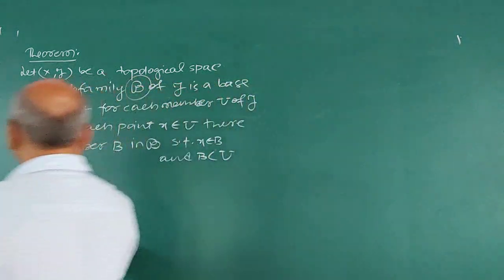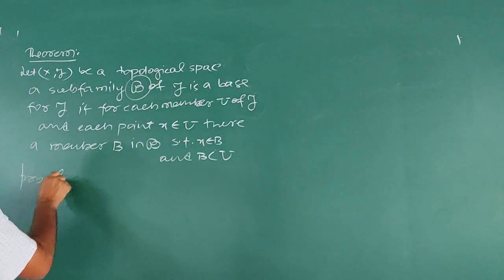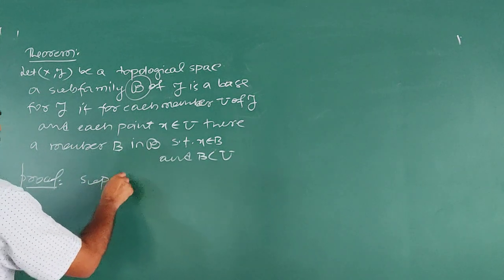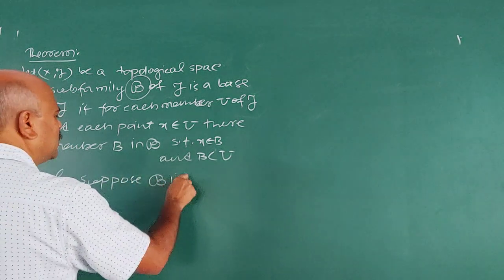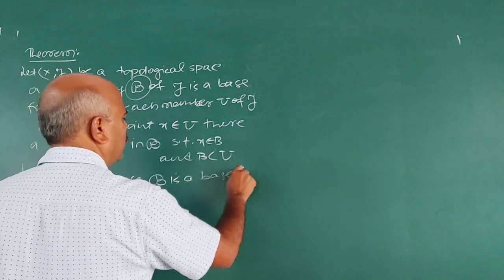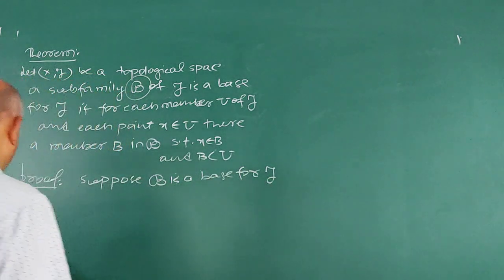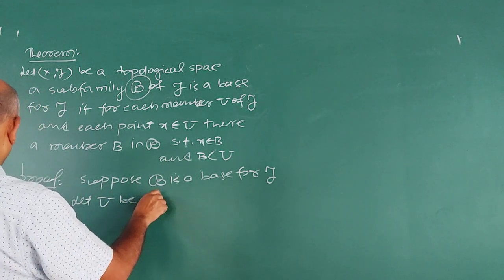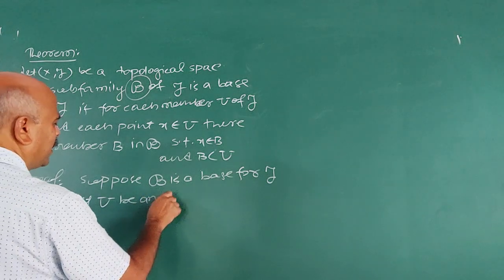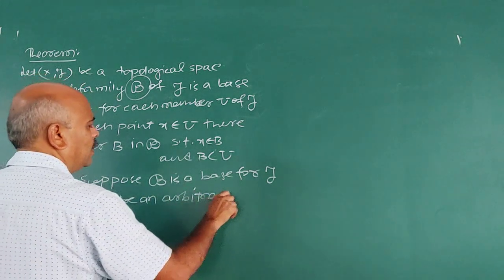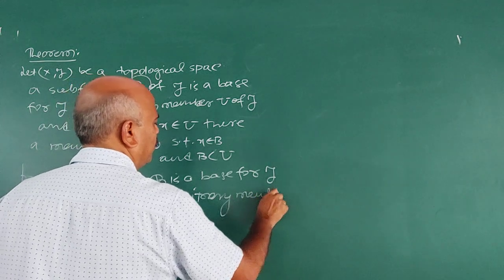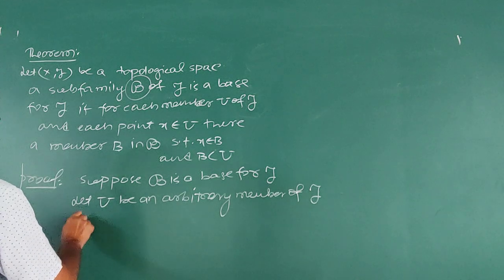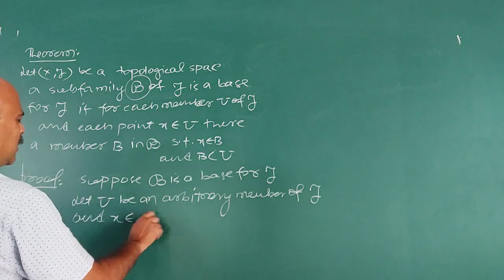Now how to prove this one? The proof depends on the definition of base. Suppose, for the proof of this, B is a base for tau. Let capital U be an arbitrary member of tau, and x belongs to U. These are the initial conditions.